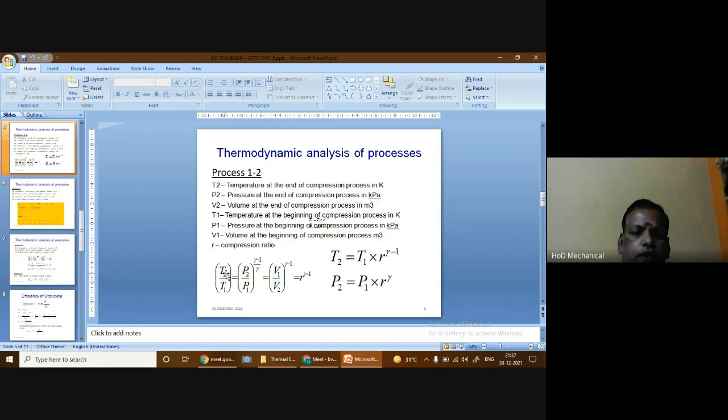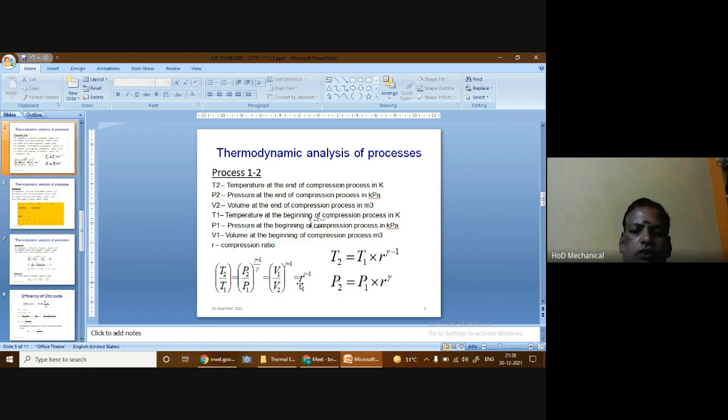So we can write that T2 by T1 is equal to (P2 by P1) whole power (gamma minus 1) by gamma, that is also equal to (V1 by V2) whole power gamma minus 1. So here this V1 by V2 is termed as the compression ratio, which is defined as the ratio of the volume of the cylinder before compression to the volume of the cylinder after compression. So that is how we can define the compression ratio, and it is denoted by the letter small r.